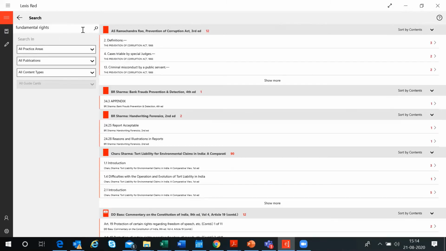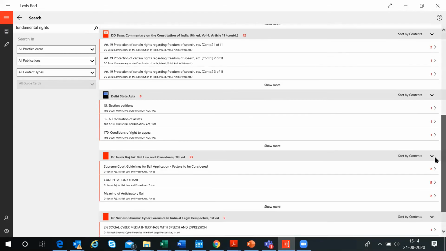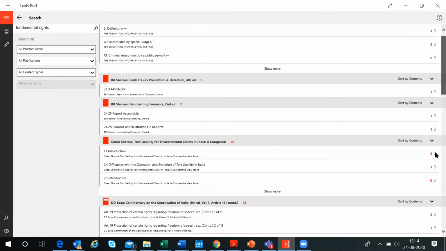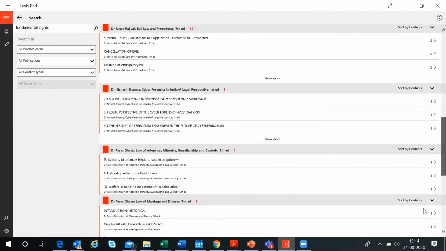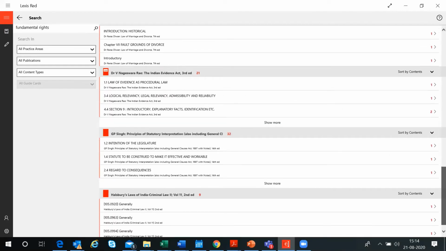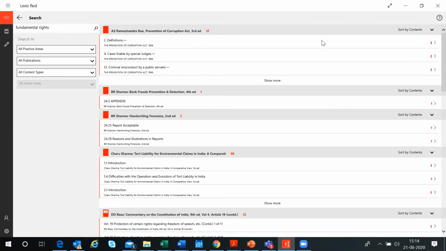So I'm just putting fundamental rights now, and it is showing me all the publications which have access to that particular keyword. So I can just scroll in, it's still searching. It's giving me results. So I can see where it appears, in which book, how many times. So it's giving me all that information here. Okay, so from here I can go to the specific book that I want to look at.